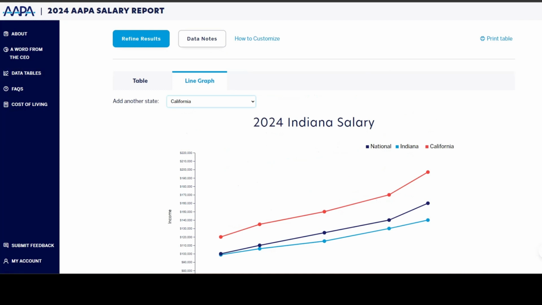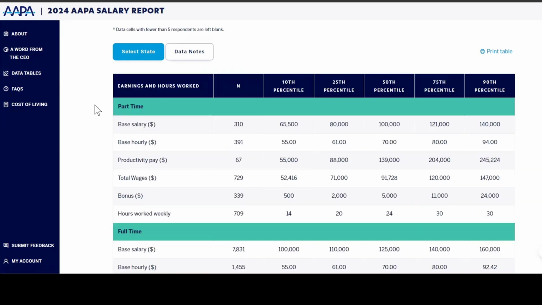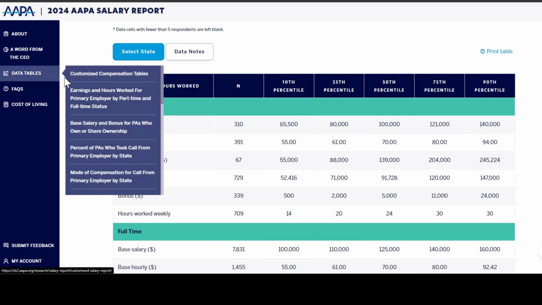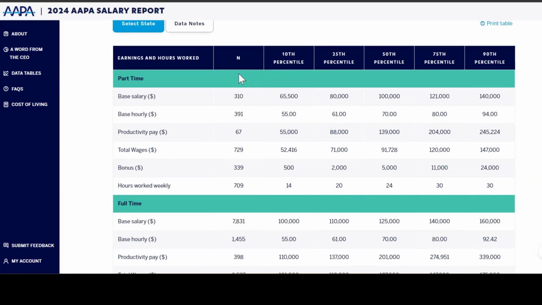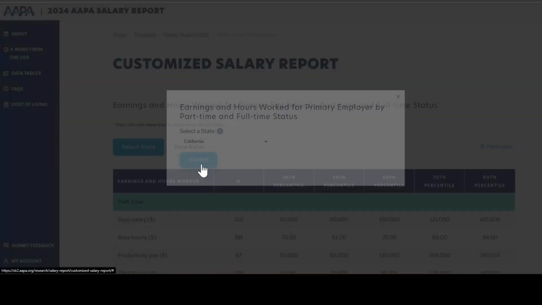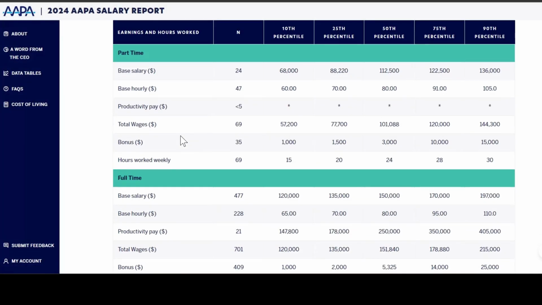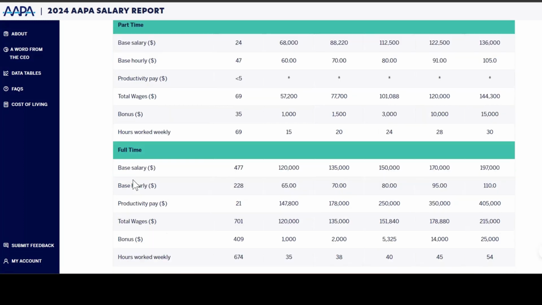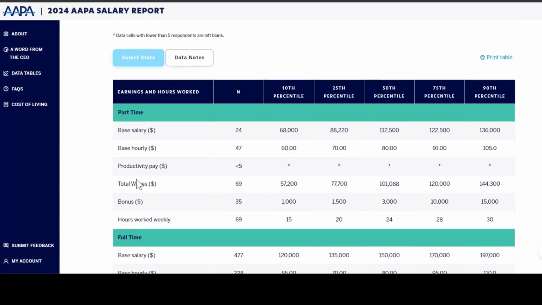Now, many of the tables within the PDF of the salary report, previously broken out by specialty, work setting, location, and years of experience, are also available within the digital salary report. For example, perhaps you'd like to know the earnings and hours worked for PAs working full-time and part-time. You can see the national level data by just selecting the table from the sidebar. However, inside the DSR, you can also select a specific state that you would like this information for. In this case, California, we can see the part-time and full-time data for PAs working in that state.